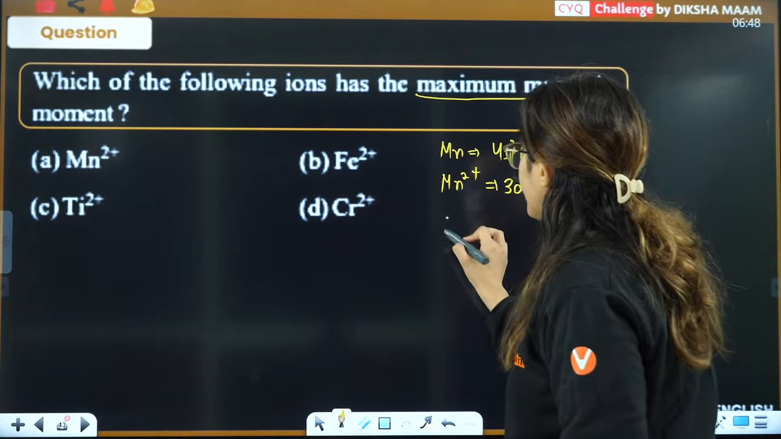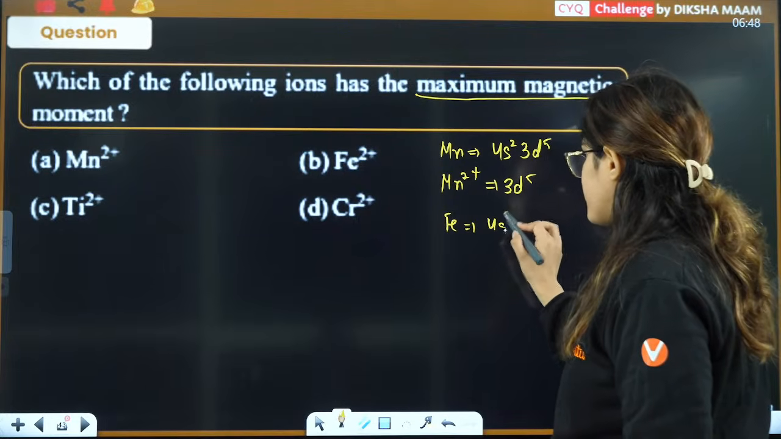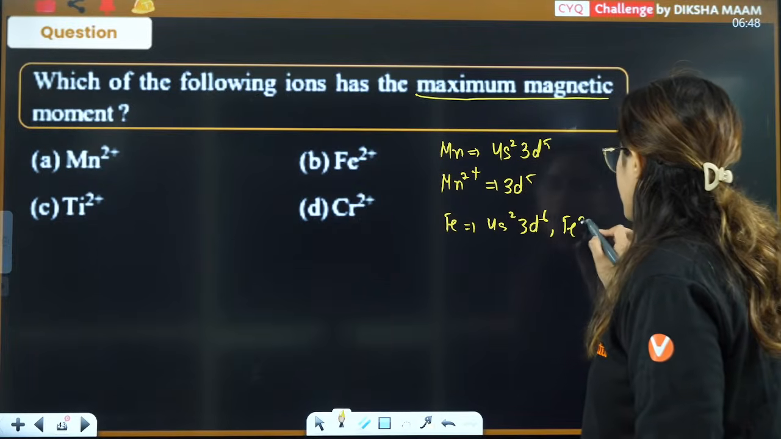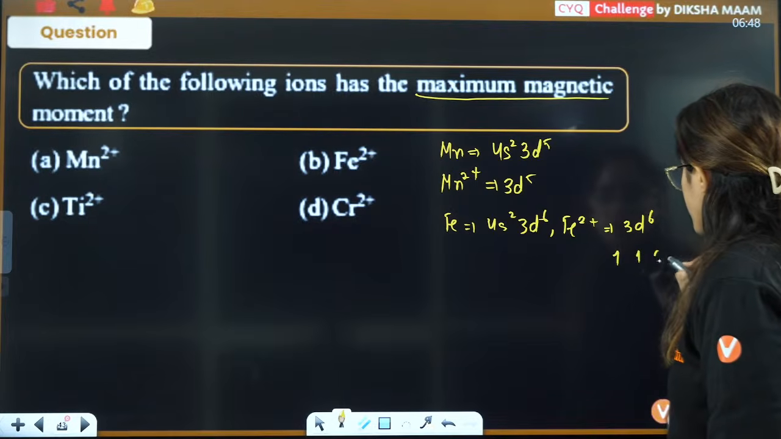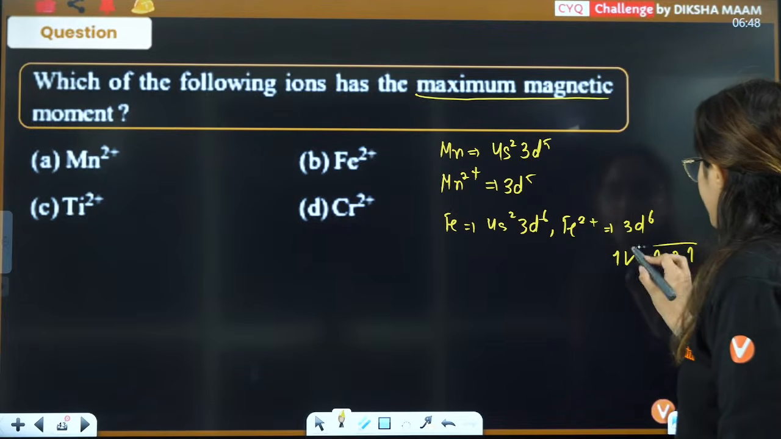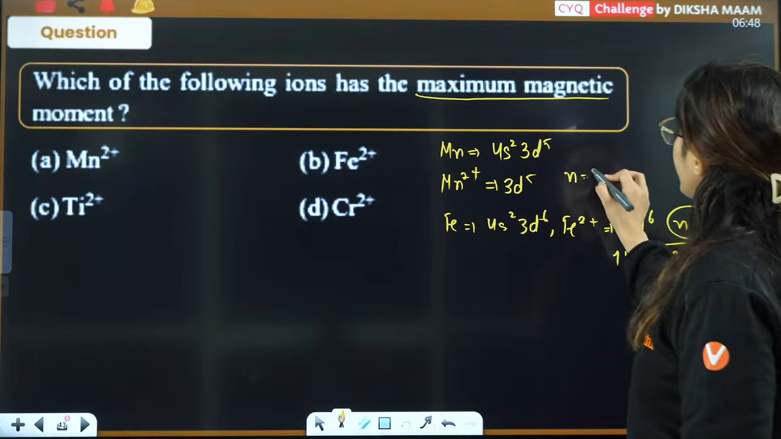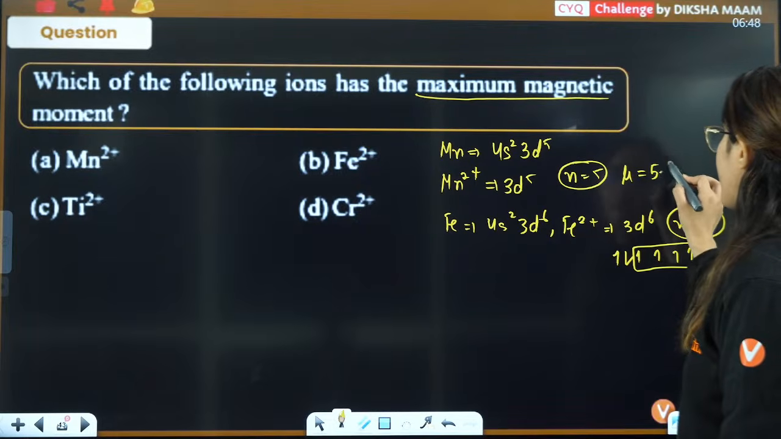Here iron is 4s2 3d6. Fe2+ will be 3d6. So it will be 1, 2, 3, 4, 5, 6. That means 4 unpaired electrons. More the number of unpaired electrons, more will be the magnetic moment. Like here magnetic moment is 5.9. Here magnetic moment is 4.9.